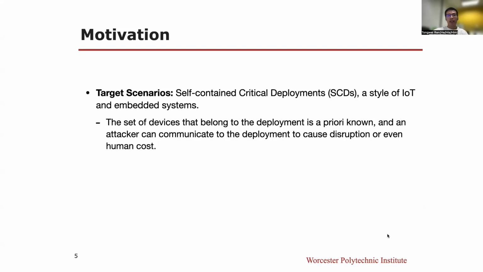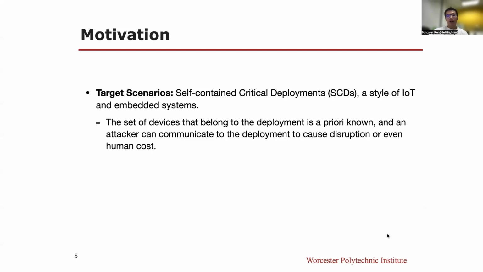Our paper targets a style of IoT and embedded systems that we term self-contained critical deployments. We define SCDs as deployments where the set of devices that belong to the deployment is a priori known, and an attacker can communicate to the deployment to cause disruption or even human cost.